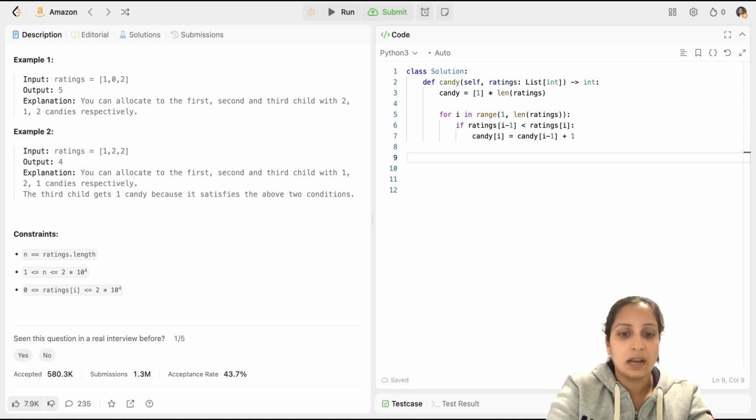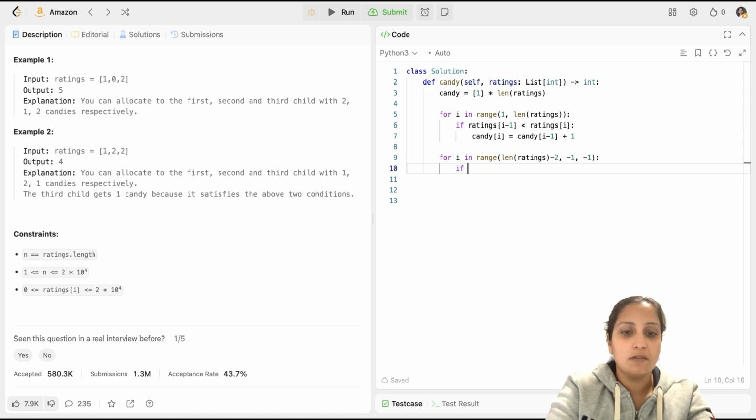Now I will do the second pass. So I will check for I in range, and I have to skip the last index because it doesn't have a right neighbor. So I will take length of ratings minus 2, because length of ratings minus 1 is my last index, right? So length of ratings minus 2, so that I can skip the last one, and I'll put in minus 1 with a step size of minus 1. That's how you do it in Python when you go backwards.